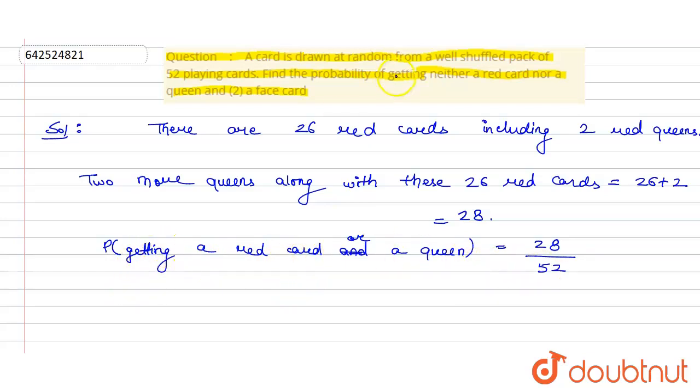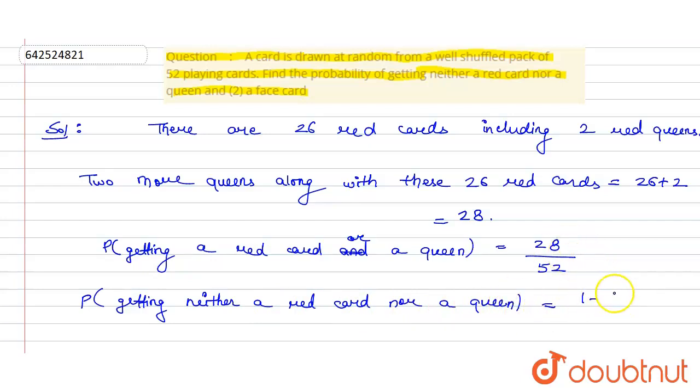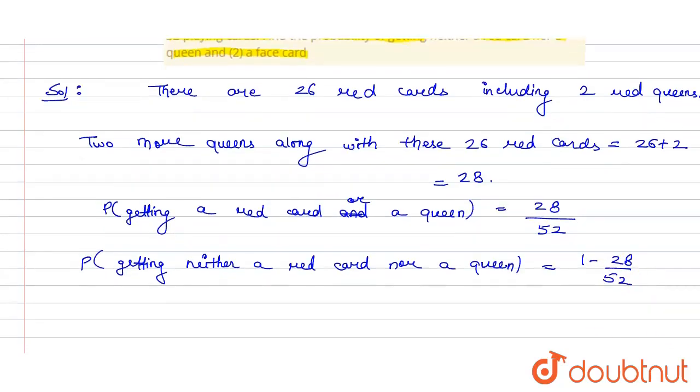Now we need to find the probability of getting neither a red card nor a queen. So we will subtract this probability from 1. So the probability of getting neither a red card nor a queen will be 1 minus this probability, which is 28 upon 52.